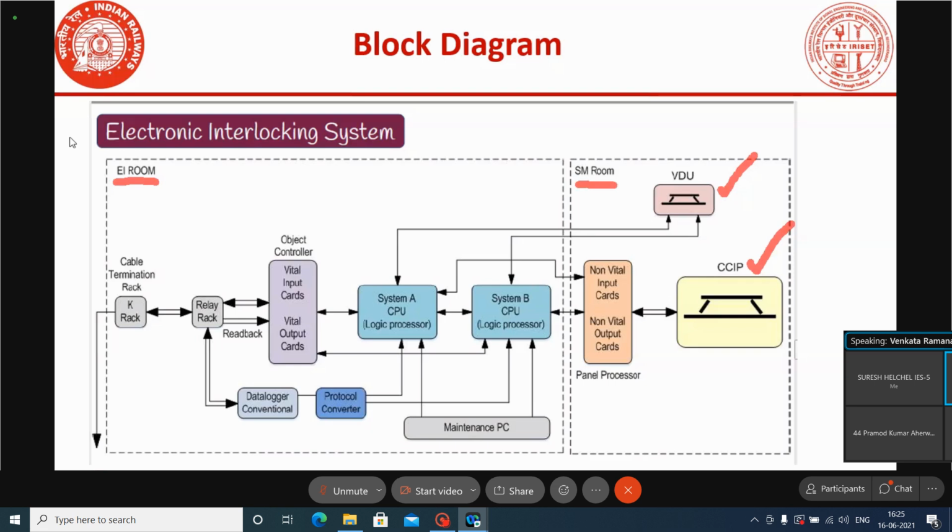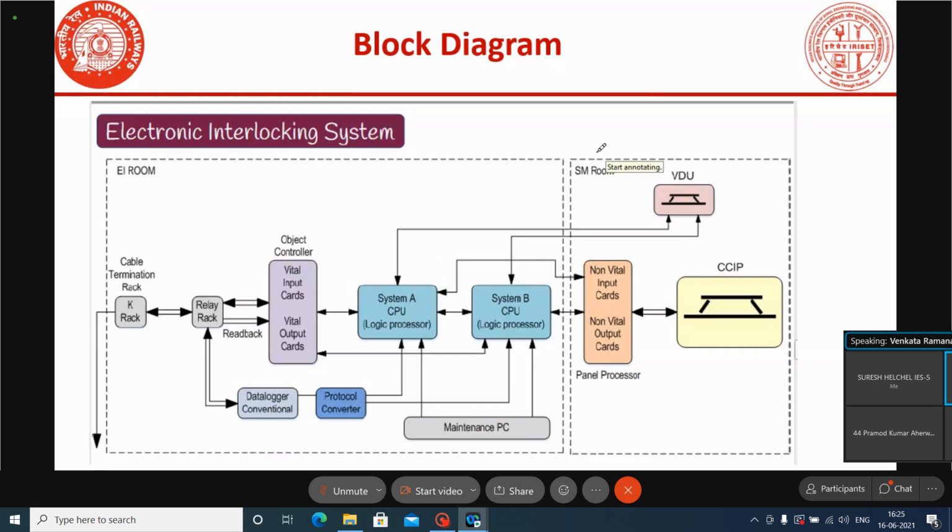In the relay room, two systems are there, that is A system and B system. Here we are going for the standby. Within the system, according to make, there may be redundancy in the hardware and redundancy in the software. It may be available in the systems.